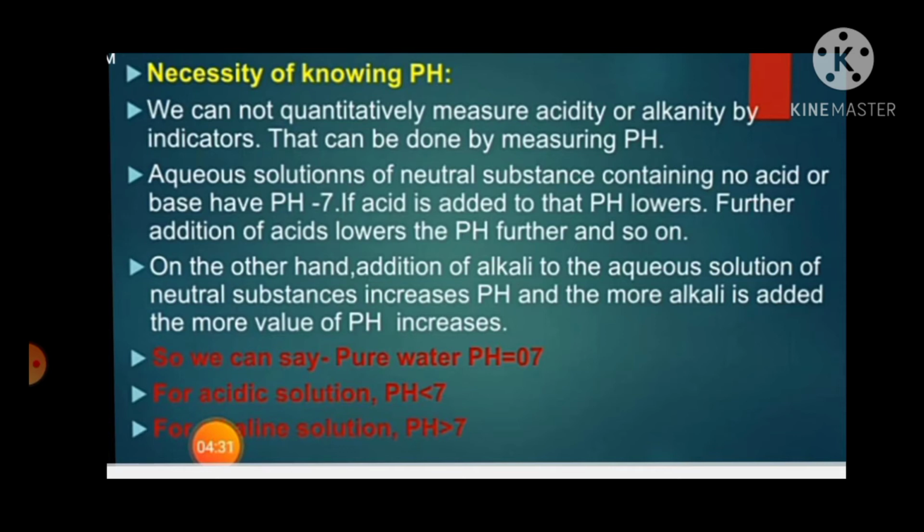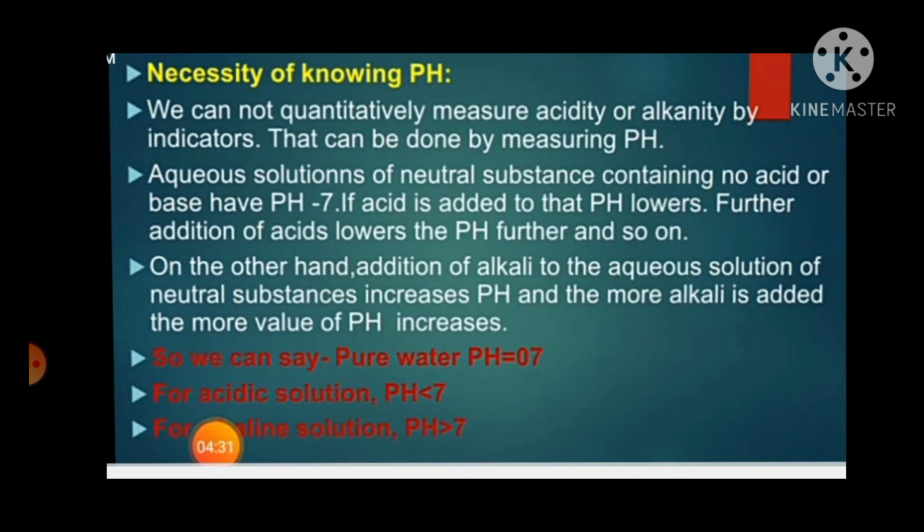Aqueous solutions of neutral substances containing no acid or base have pH 7. If acid is added, the pH lowers, and further addition of acid lowers the pH further, and so on.